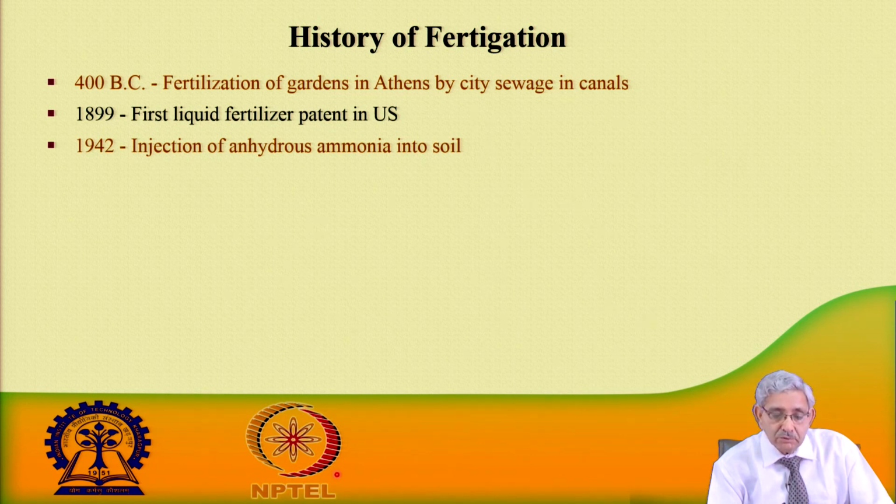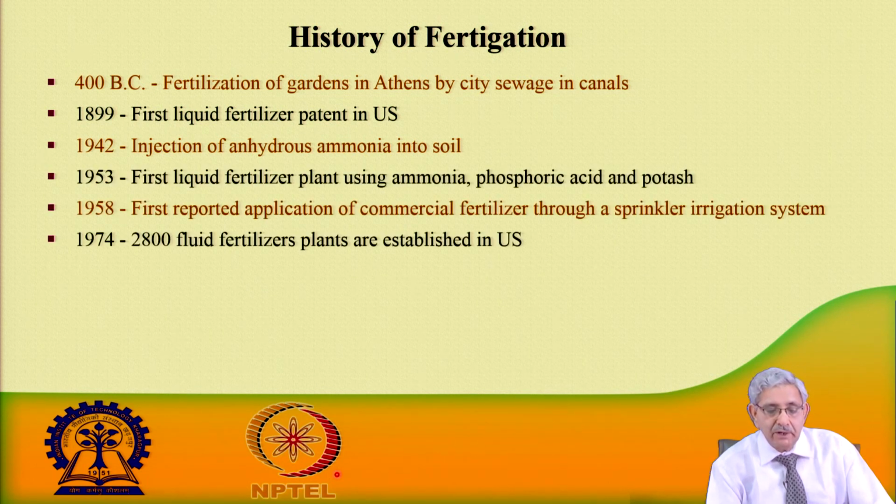In 1942, anhydrous ammonia was given as an injection dose, and in 1953 the first liquid fertilizer plant was established for application of ammonia, phosphoric acid and potash in the USA, as well as the first reported application of commercial fertilizer through a sprinkler irrigation system in 1958. So, this is the historical development.